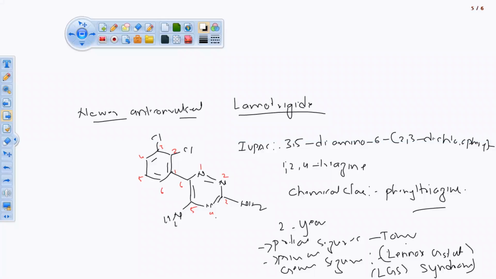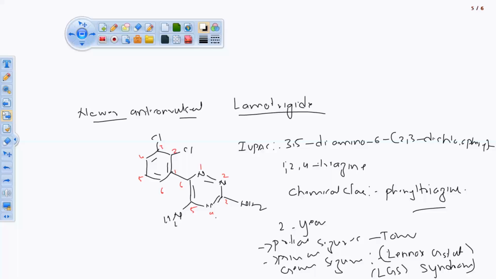If you are asked the long form, write the long form of LGS: Lennox Gastaut syndrome. That is one kind of seizure which is associated with generalized seizure, particularly in pediatric patients. Okay, so this is the important kind of seizure. This is about our anticonvulsant drugs. We have done with the anticonvulsant. In the next class we are going to start with the antidepressant.